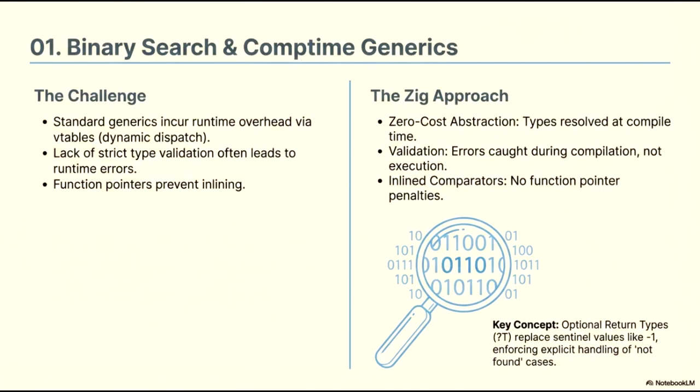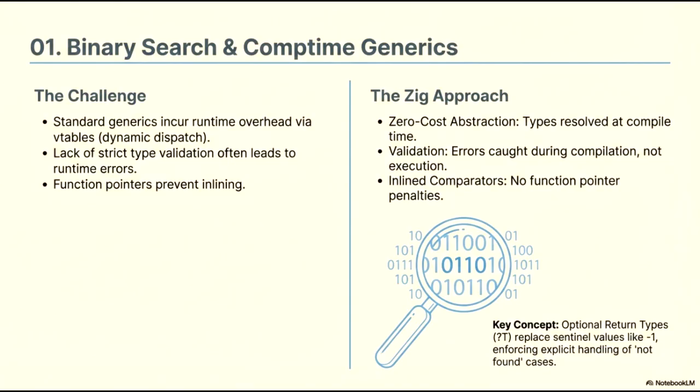Zig's approach leverages Comptime Generics to provide a truly zero-cost abstraction. By resolving types at compile time, validation errors are caught during the build process rather than at execution. This allows the compiler to generate specialized code where comparators are fully inlined, removing the overhead of function pointers entirely.